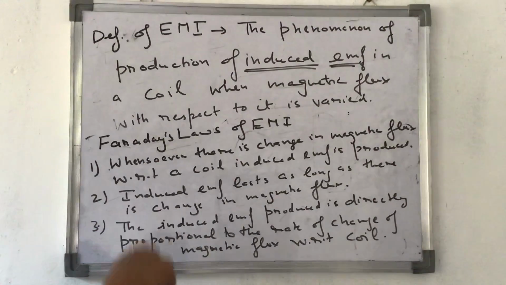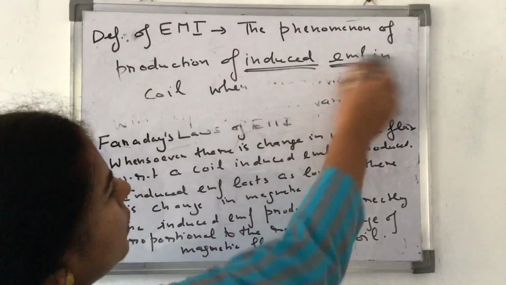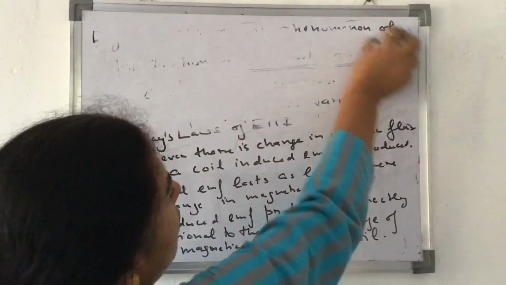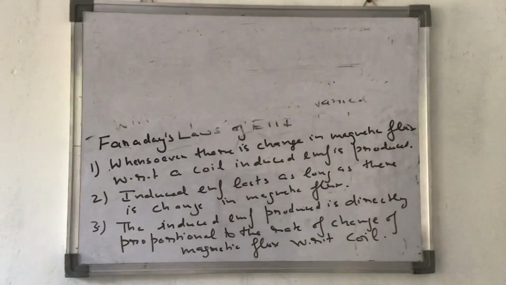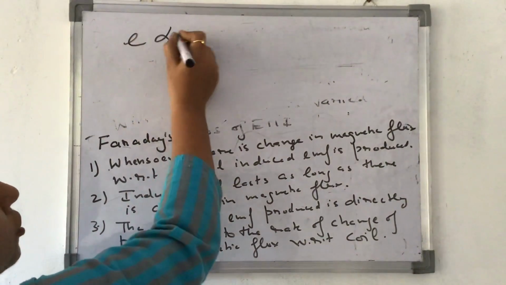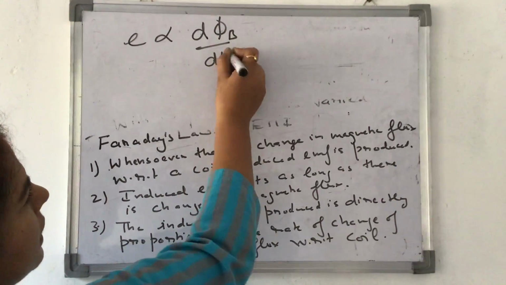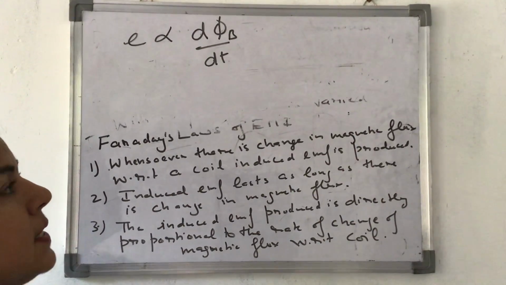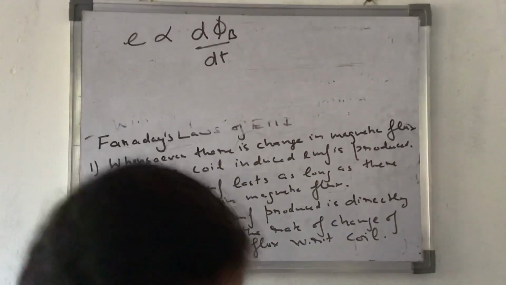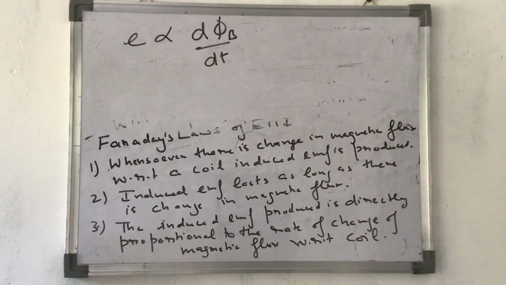Okay. If I deal with all these things mathematically, the formula which I get from this is E is proportional to d phi B by dt. This is the formula which I am getting. E is proportional to minus d phi B by dt. That means these Faraday's laws are telling me the magnitude of the induced EMF produced.